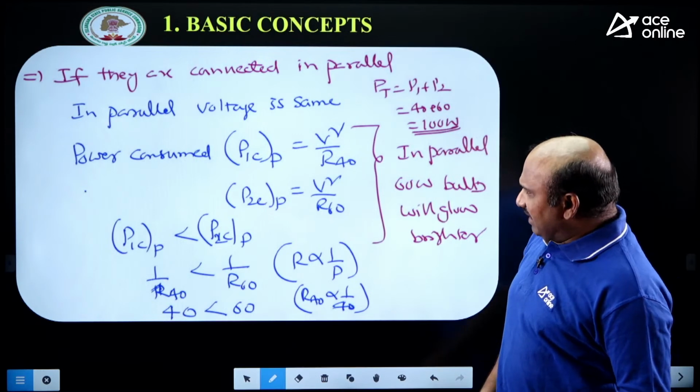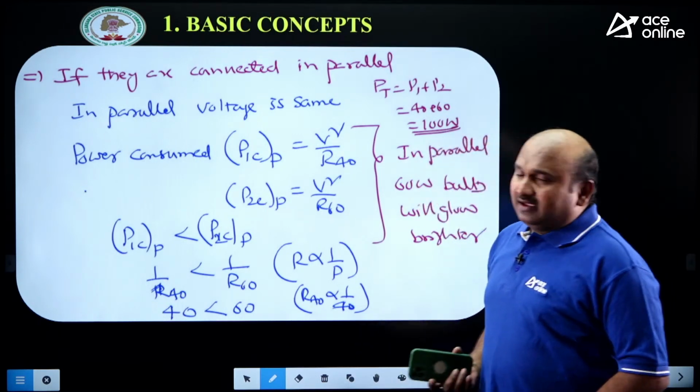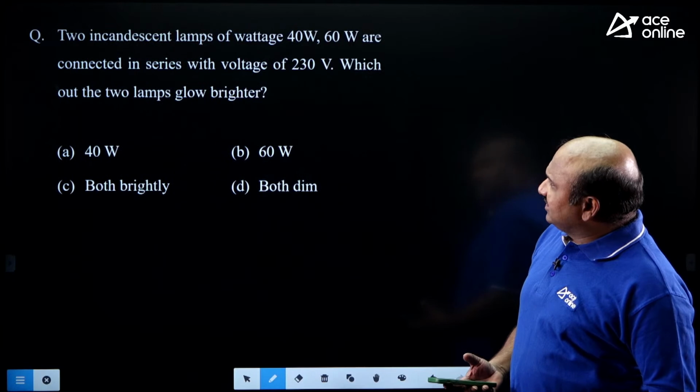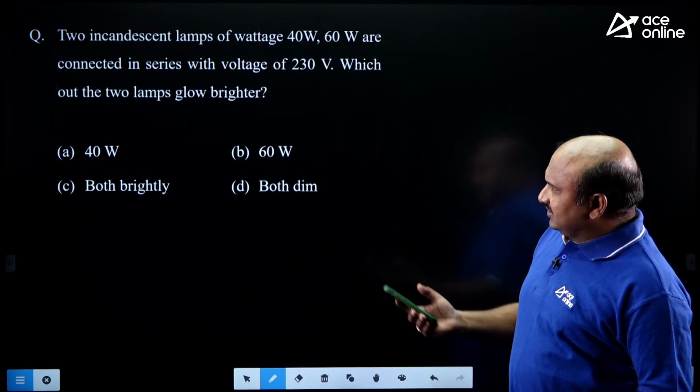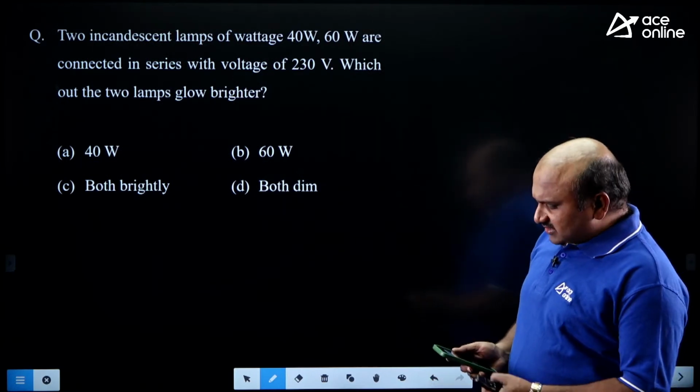Okay, have you got the clarity regarding the bulbs problem? Let me consider the next one. You see that. Tell me the answer for this.